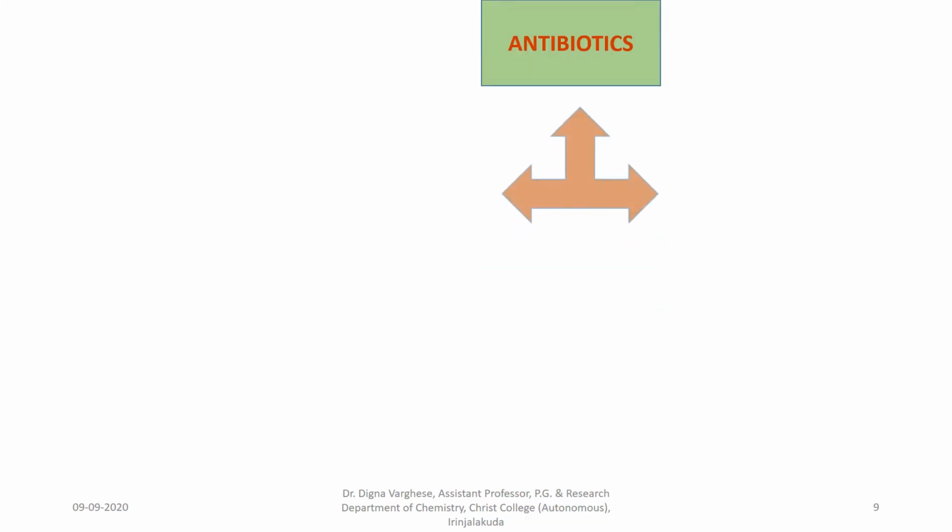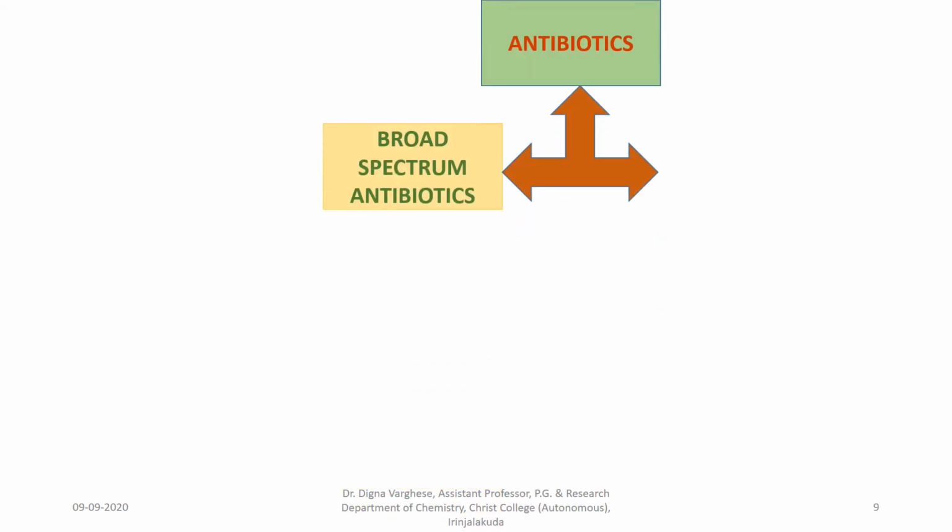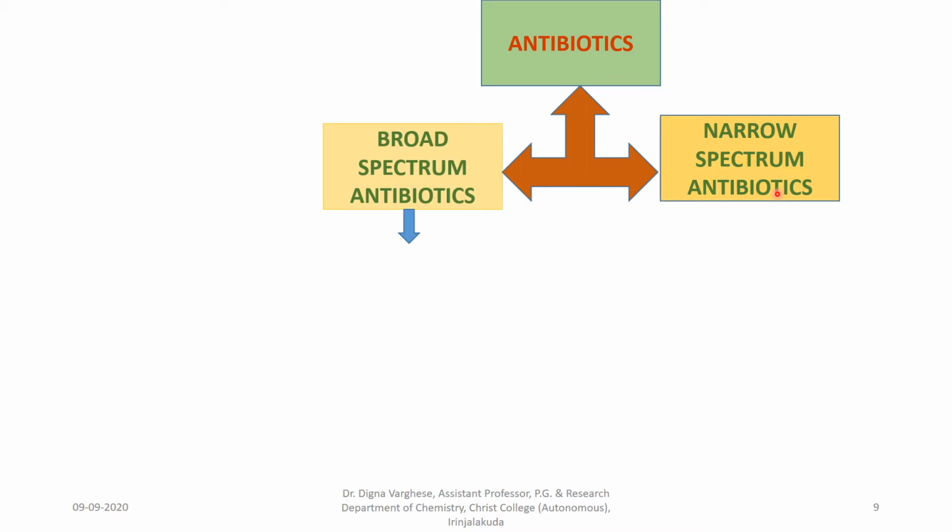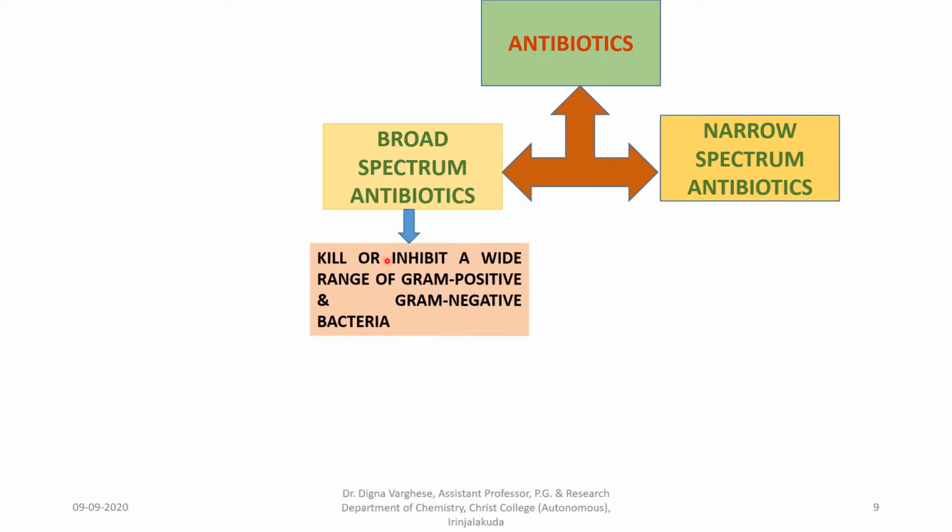Antibiotics are classified into two types, that is broad spectrum antibiotics and narrow spectrum antibiotics. Broad spectrum antibiotics kill or inhibit a wide range of gram-positive and gram-negative bacteria.